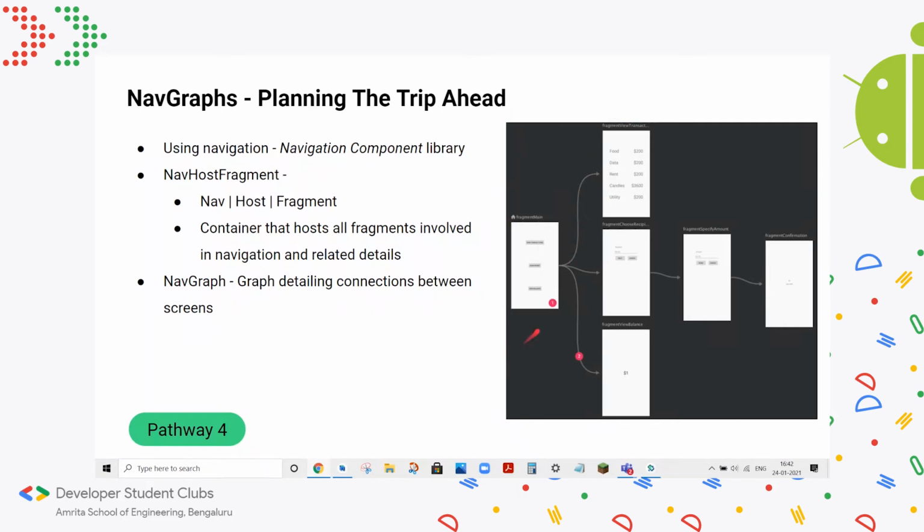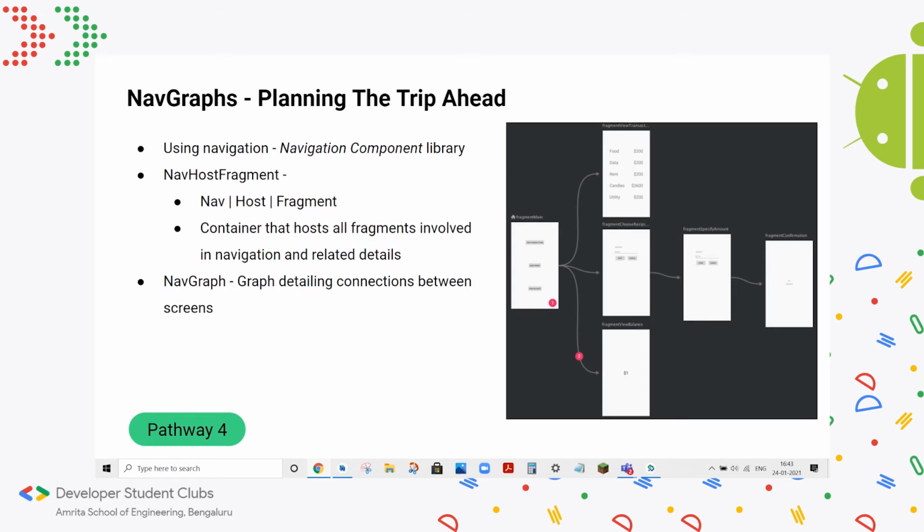So here you can see that we've connected different fragments to each other, and we've limited the directions that dictate the flow of the app. So these are nav graphs, and along with two other components they make up the crux of navigation.